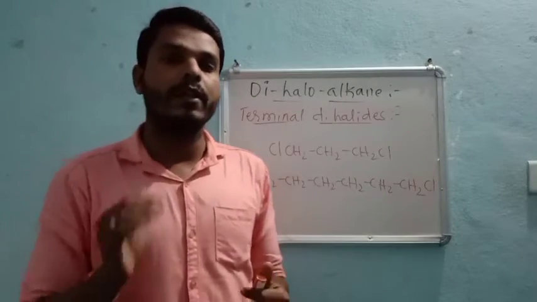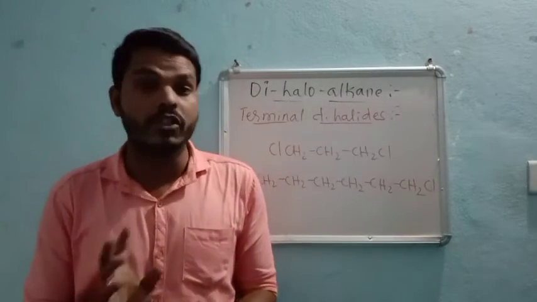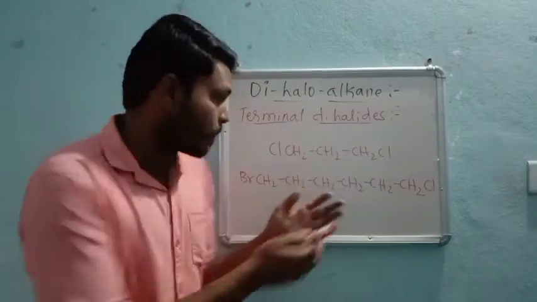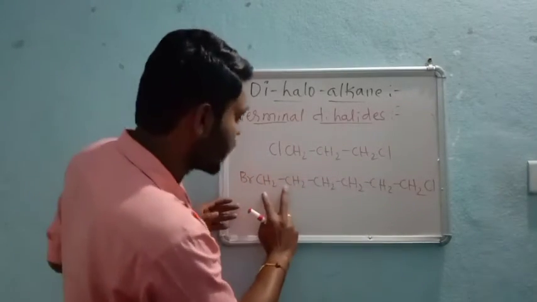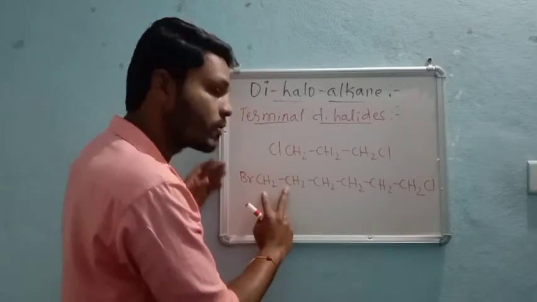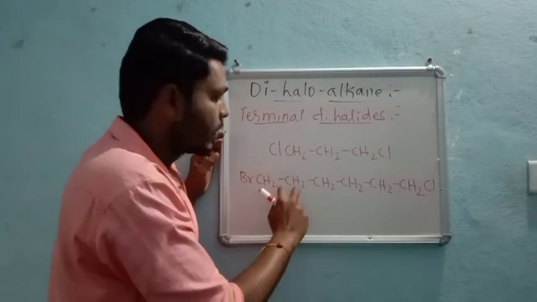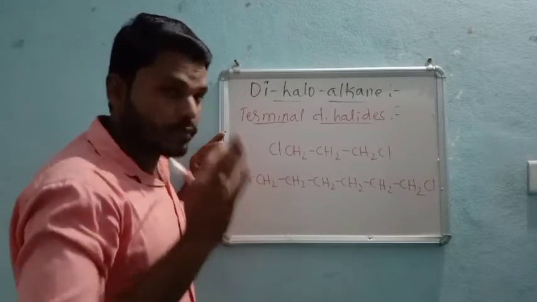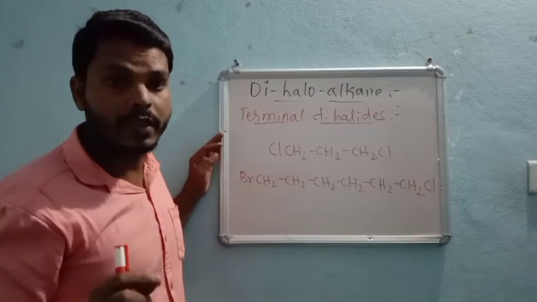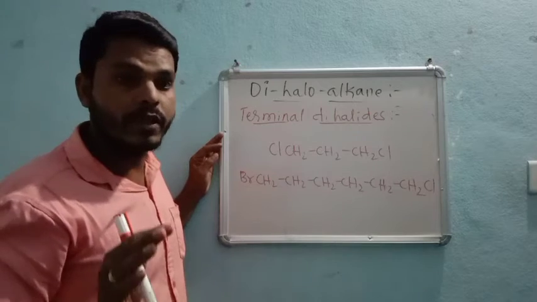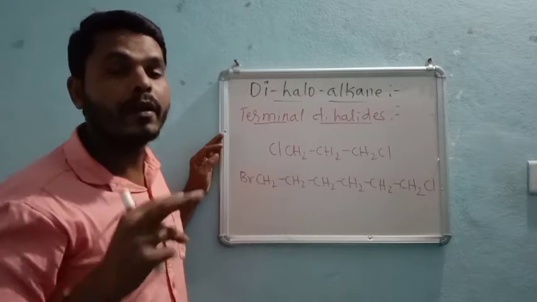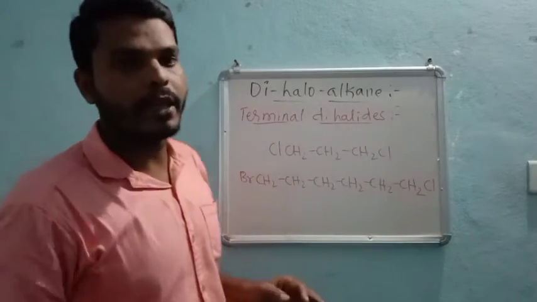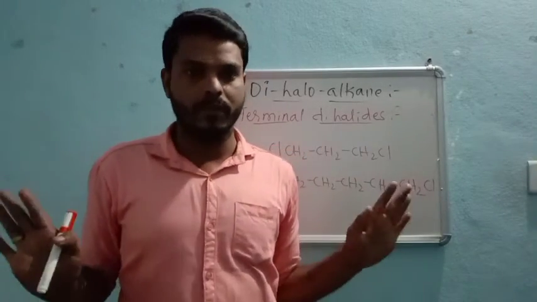Coming to vicinal, it means adjacent. They must be adjacent. There must not be a gap like this. They must be attached to the adjacent carbon atoms. There must not be a gap. Such dihalides are called vicinal dihalides. Vicinal, you just remember, means adjacent, right?